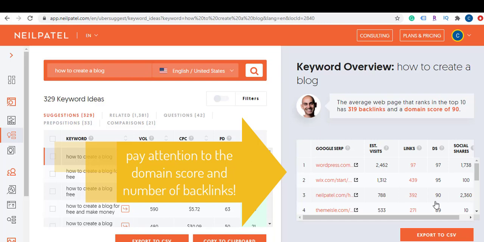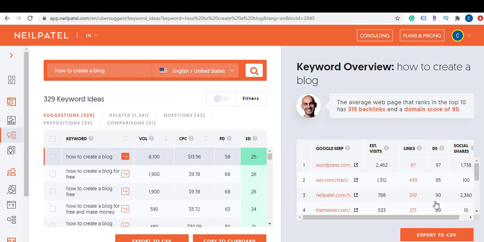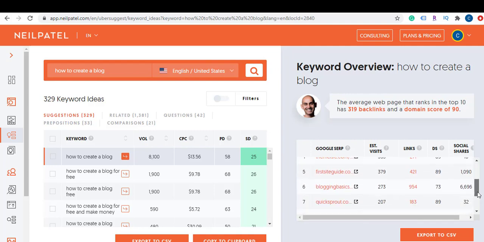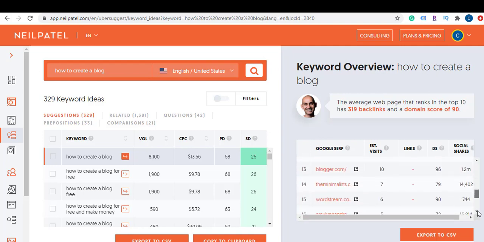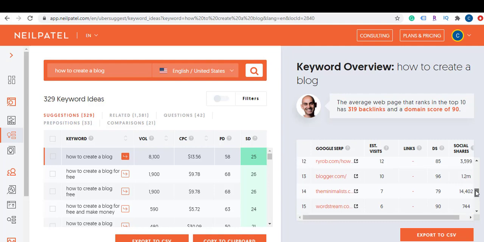So for you, if you're just starting a new blog or a new website, chances are that you have a domain score of 0. So it's going to be very difficult for you to be able to rank against these big guys here. Okay, as you can see, everybody here have a high domain score.